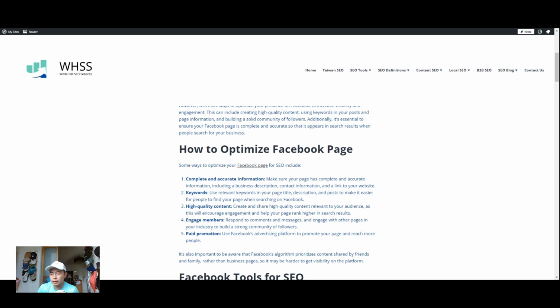Keywords, I didn't mention enough, but if I didn't, I can't stress it enough. Keywords are pretty much another bread and butter of SEO, right? But where do you need to put these keywords? The title of your Facebook fan page, the description, right? And within each of the posts that you're making, there are opportunities for you to embed those keywords.